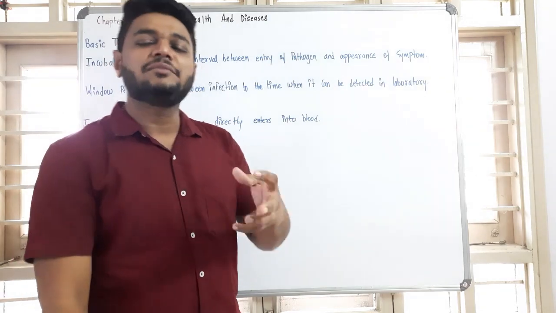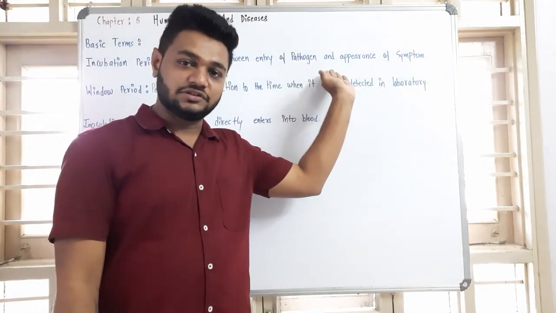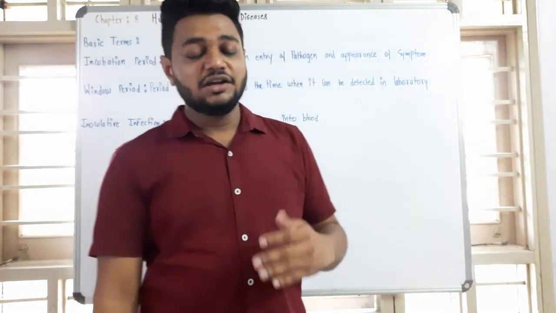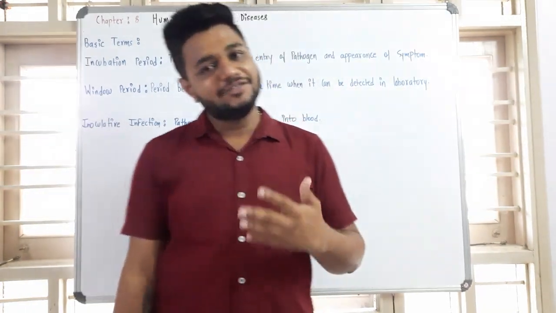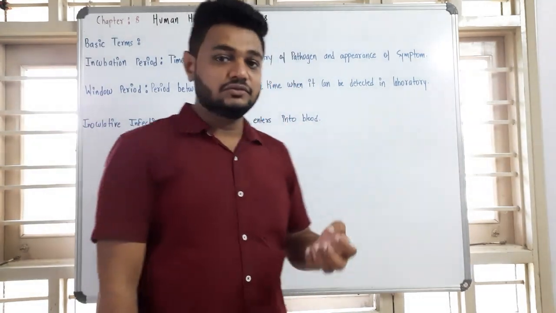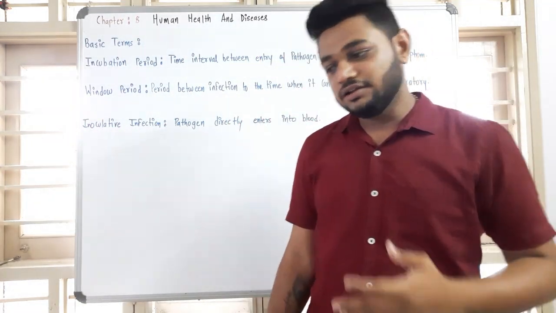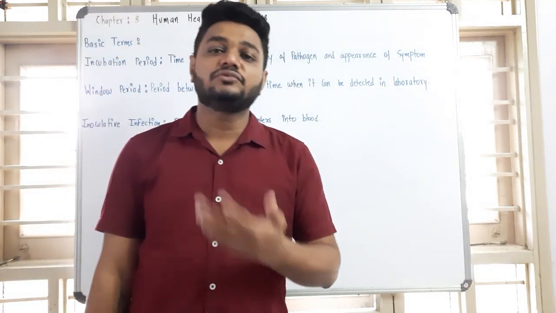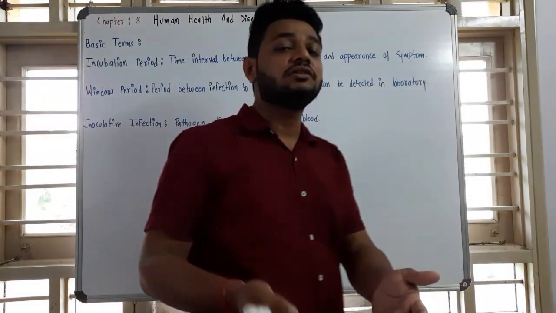It is the time interval between the entry of the pathogen into our body and the appearance of the first symptom in the body. That time interval is referred to as the incubation period. For typhoid, the interval from when the pathogen enters the body until the symptoms appear can vary from 1 week to 3 weeks.